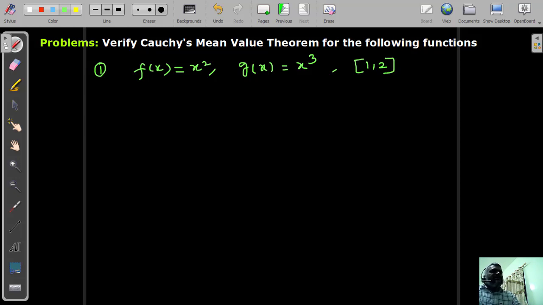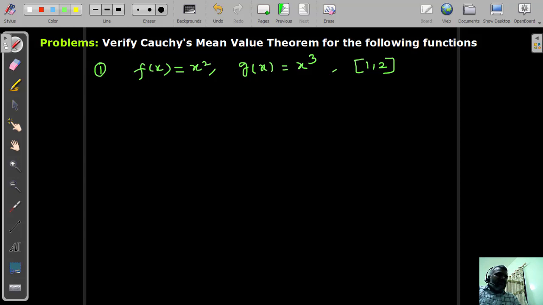Now we need to verify that these two functions satisfy Cauchy's mean value theorem conditions or not. If they satisfy, then find the c value. Once we get the c value in the open interval (1, 2), hence we can say Cauchy's theorem is verified for the given functions.